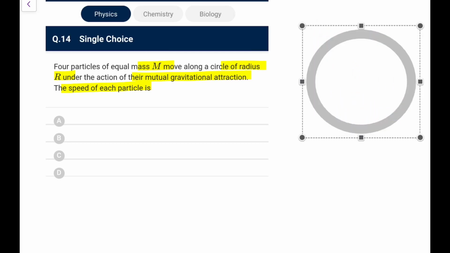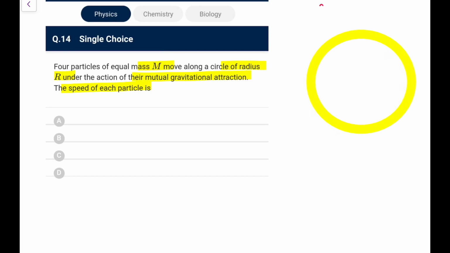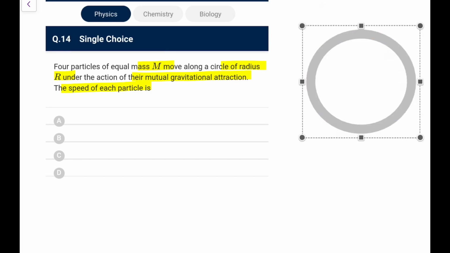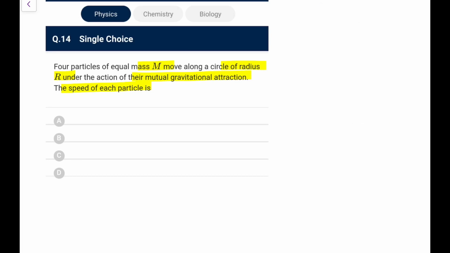Okay, and let's do it. Okay, so this is, let me have a color one. Now this is a circle.